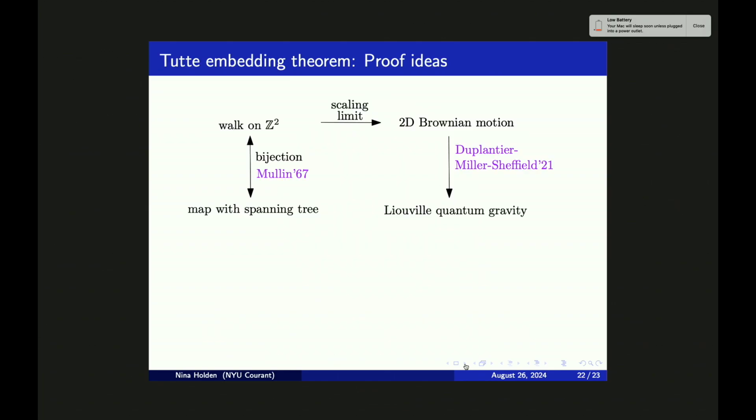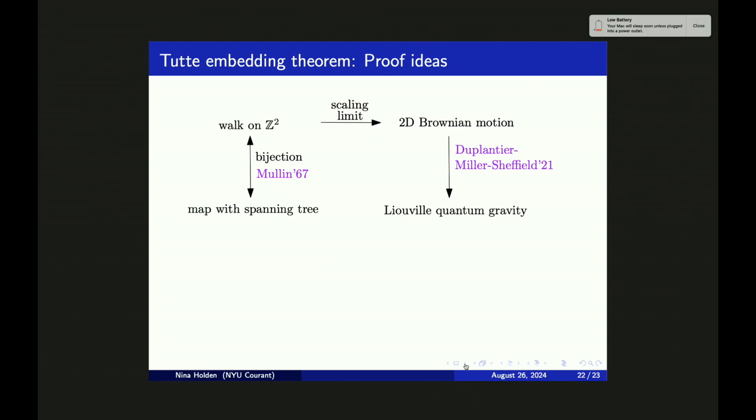In the remaining time, I want to say a few words about the proof. I don't know how much time I have left? 8 minutes, okay. The starting point of the proof is the Mullin projection. This is a projection between planar maps with spanning trees and walks on Z2, such that the size of the planar map corresponds to the length of the walk.